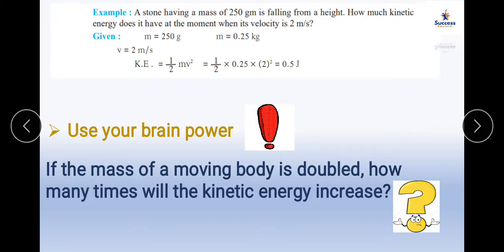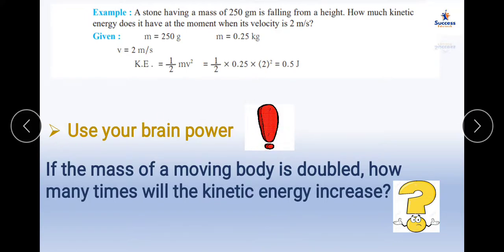Let us go through an example. A stone having a mass of 250 gram is falling from a height. How much kinetic energy does it have at the moment when its velocity is 2 meter per second? So they have given the mass, they have given the velocity, they have asked kinetic energy. Simple, kinetic energy is equal to half mv square. After writing the given quantity, you should write the formula, substitute the value of mass, substitute the value of velocity. You will come to know that it is 0.5 joule.